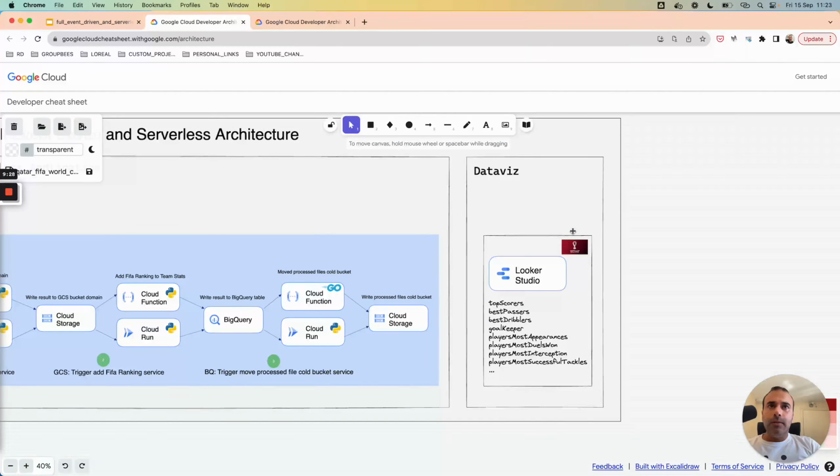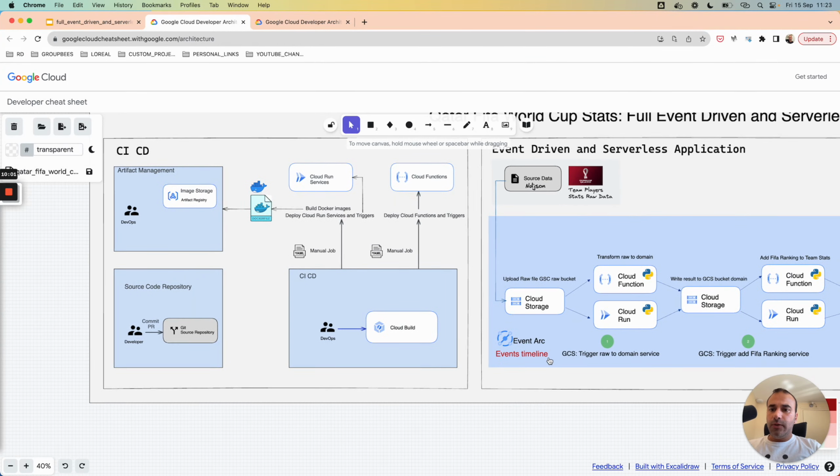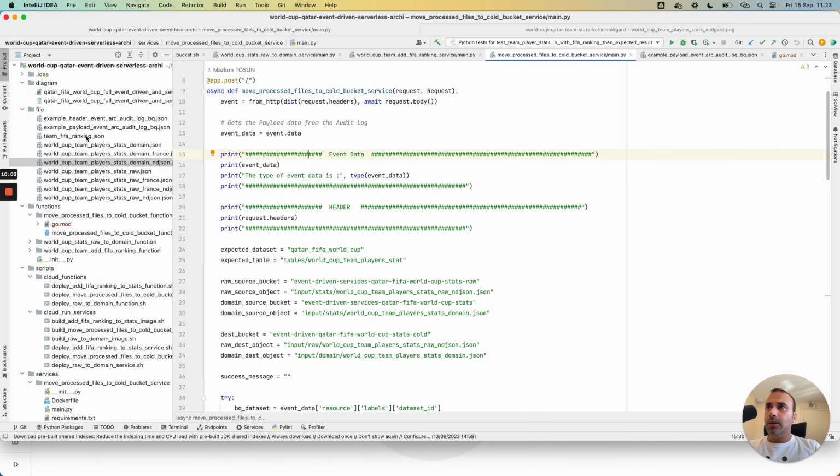At the right side, at the end of this use case, we will show the result data from BigQuery, and for the data-vis part, with Looker Studio, we will show all the KPIs and the statistics per team. And in this case, the use case calculates the top scorers, best passers, dribblers, goalkeeper, and so on. Some statistics per team. I think it's good for the explanation of the use case. I will jump on the code.